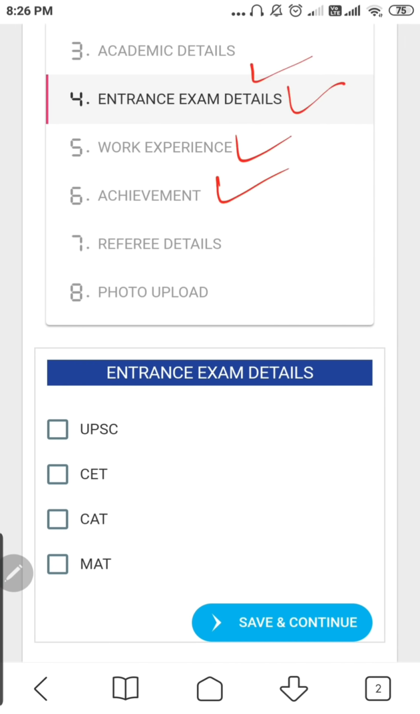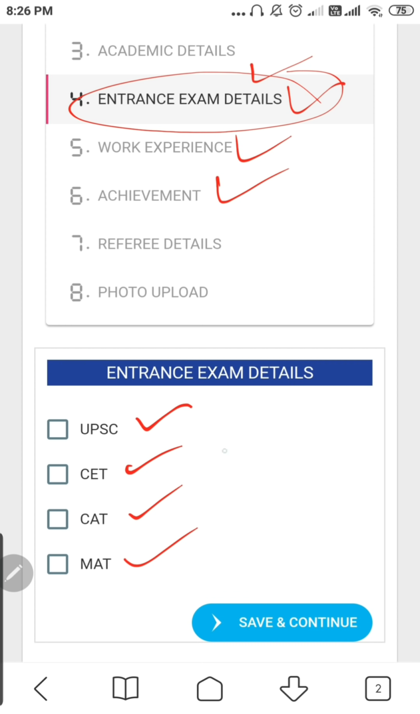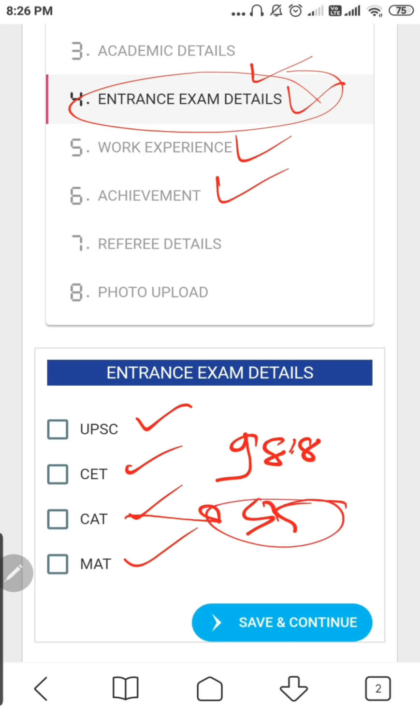They have given the complete step-by-step process here. Entrance exam: which exams you have given. Now this is a very good point. Suppose in CET I've got 98.8 percentile, but in CAT I've got 55 percentile. Do not mention your CAT percentile. Why? Because anyone above 97 percentile will get a call. For MSc Finance, the cutoff is 97.